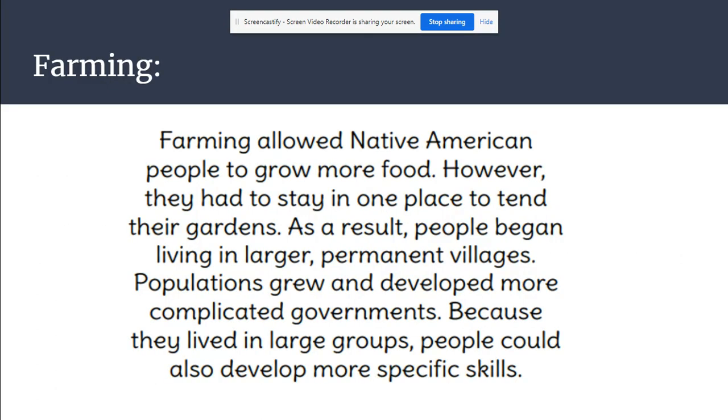So first we're going to look at this text about farming and look at the main idea and the supporting details in the text. Farming allowed Native American people to grow more food. However, they had to stay in one place to tend their gardens. As a result, people began living in larger, permanent villages. Populations grew and developed more complicated governments. Because they lived in large groups, people could also develop more specific skills.